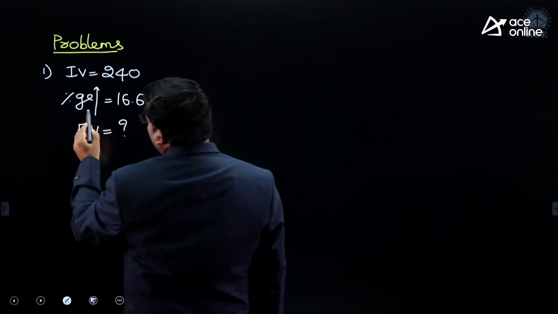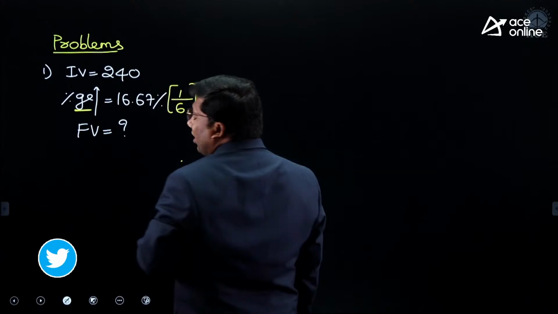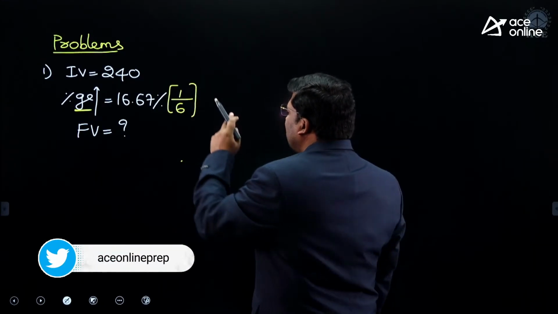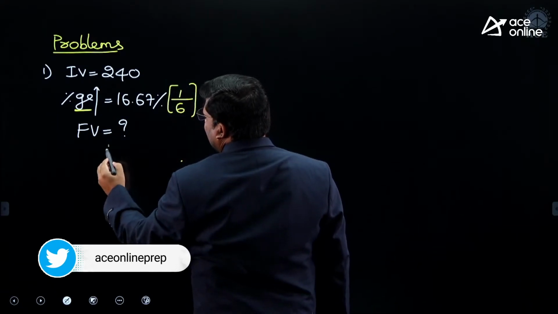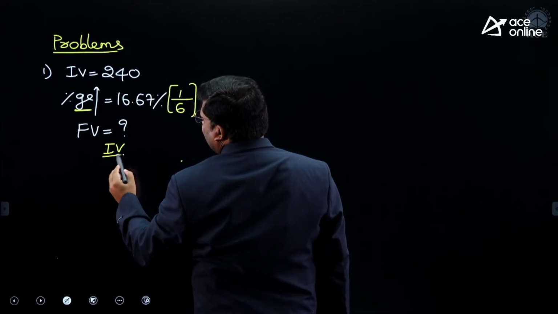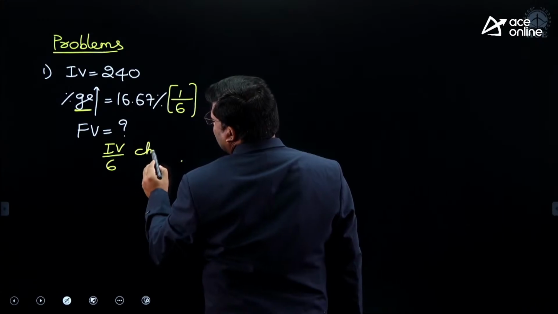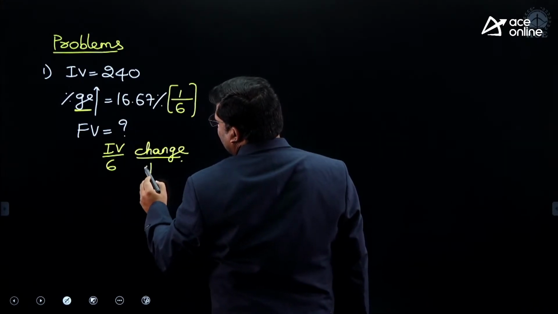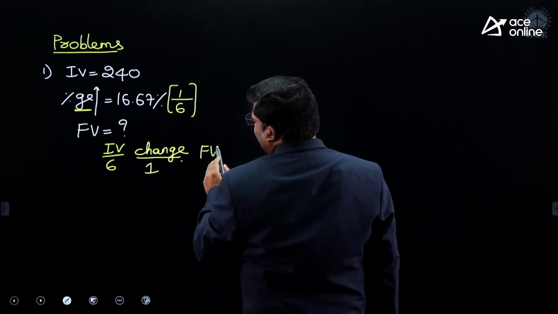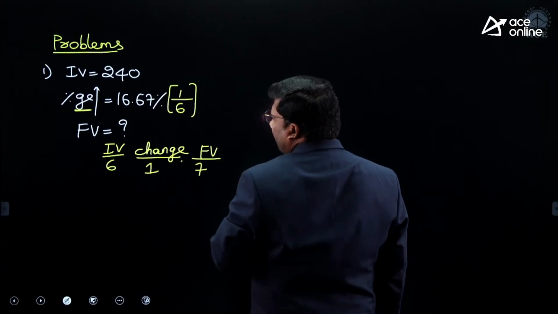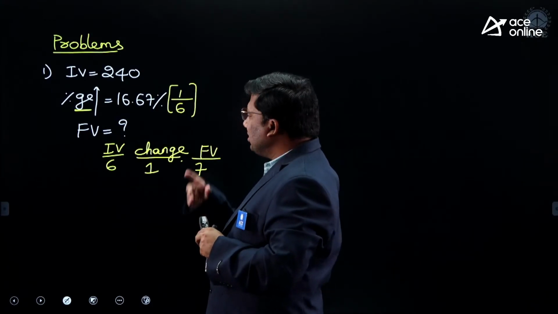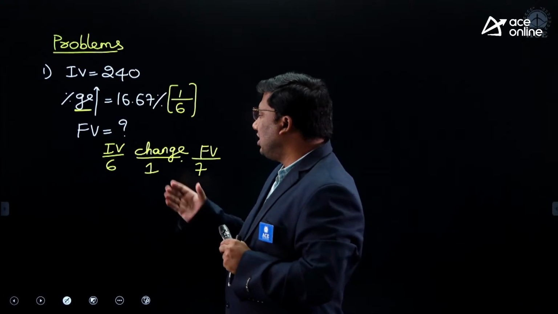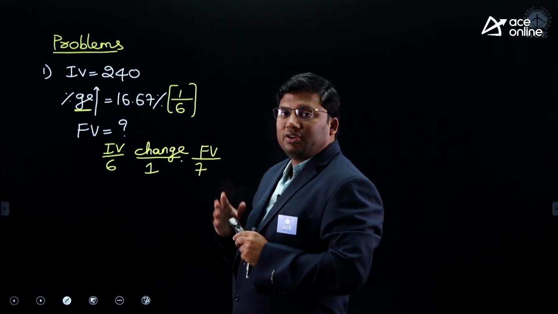What exactly do you mean by percentage increase? Change by initial value. That means if the initial value is 6, there is an increase of 1 on 6, so the final value will be 7.